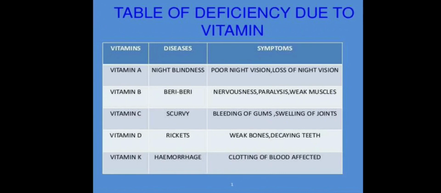Next one is vitamin K. Its deficiency causes hemorrhage. And why does this happen? Because the deficiency of vitamin K affects the clotting of blood, and it causes hemorrhage.